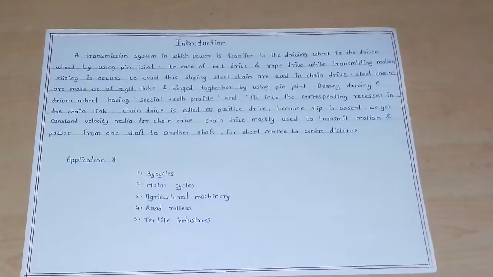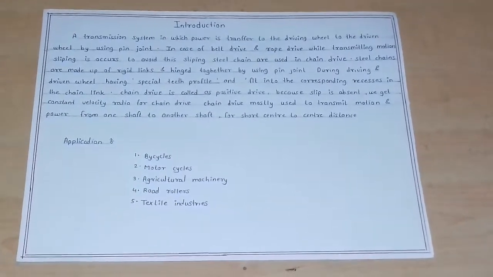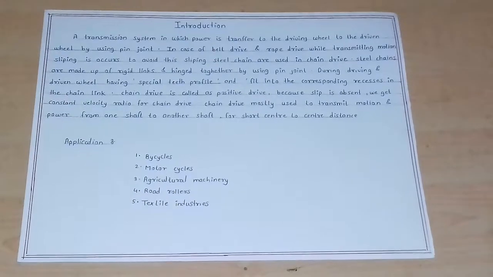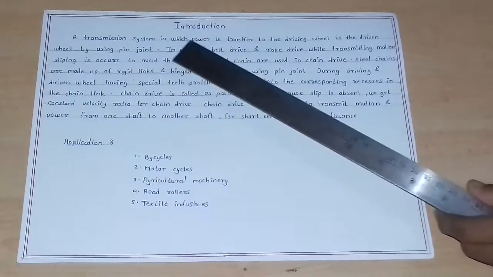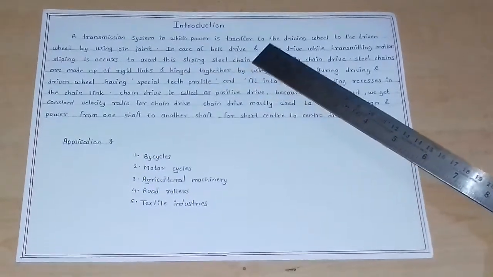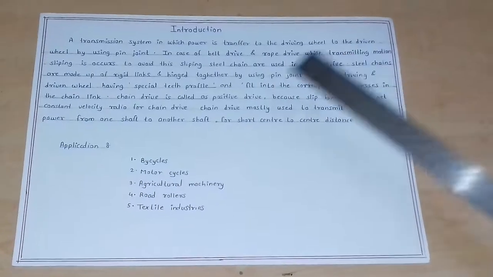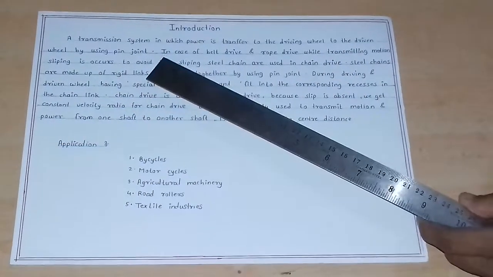Hello friends, today we take some information about chain drive. So what is chain drive? A transmission system in which power is transferred to the driving wheel through the driven wheel by using pin.